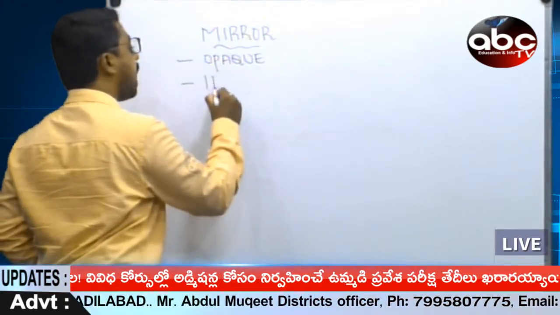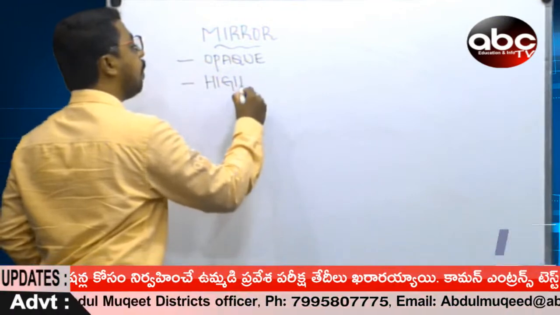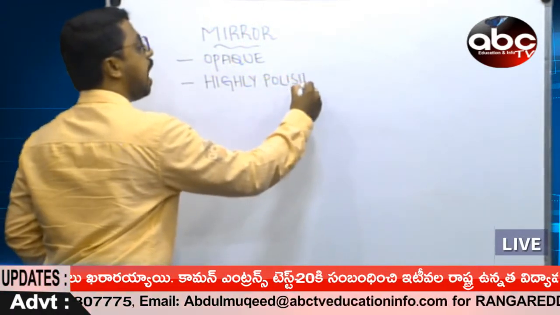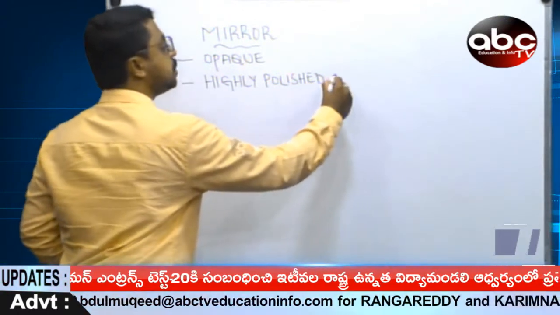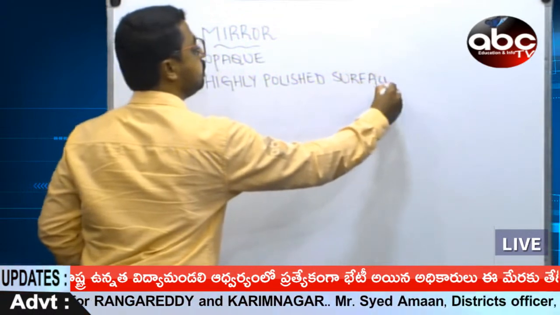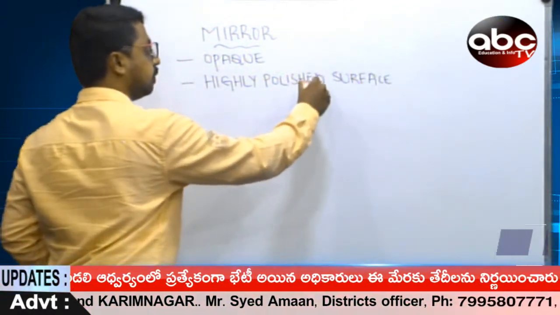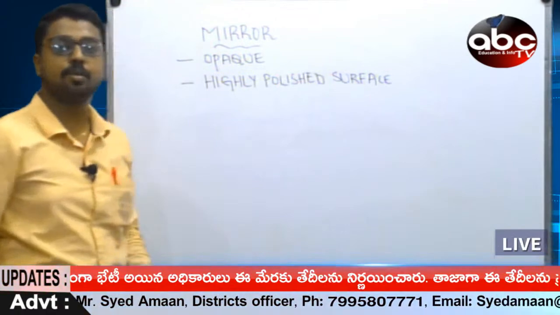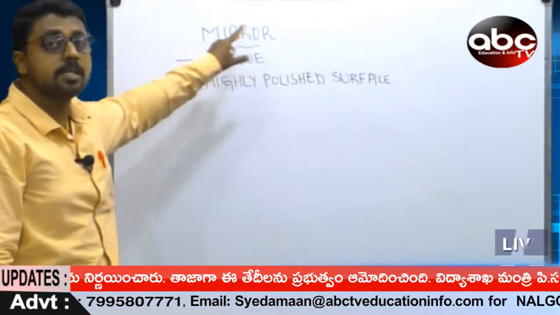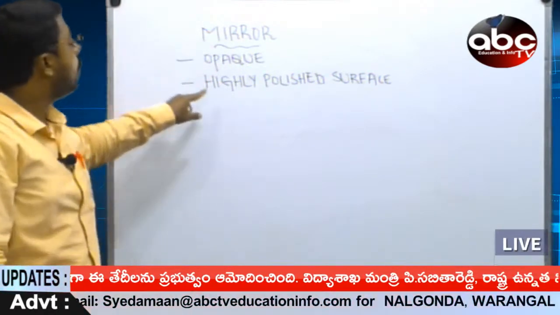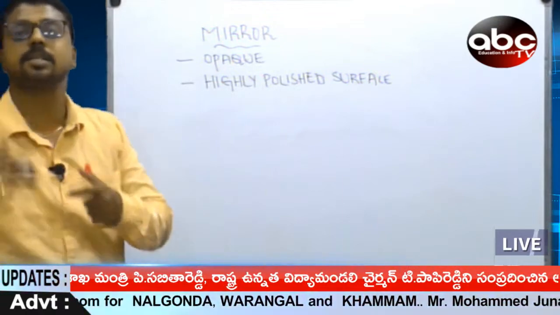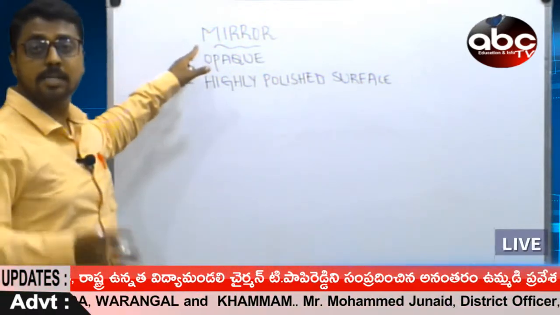It should have a highly polished surface. So if these two conditions are satisfied, that is, an opaque substance having a highly polished surface, then it can be regarded as a mirror.